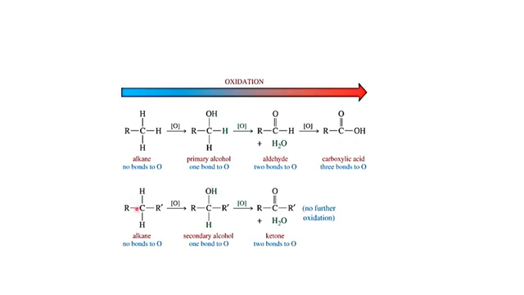Now let's proceed ahead. Again we have an example of an alkane, and again we see no bond to oxygen, but when it undergoes oxidation in the presence of nascent oxygen, there is production of secondary alcohol.